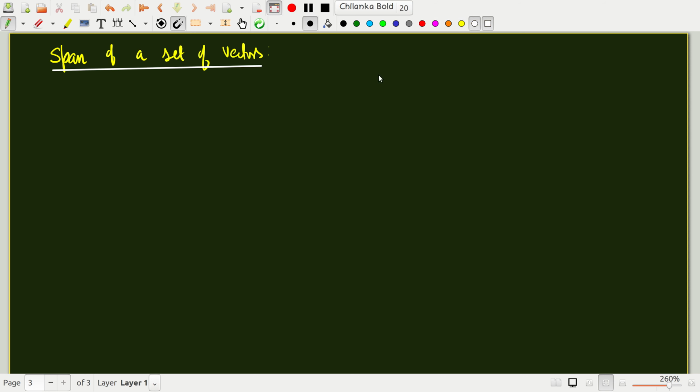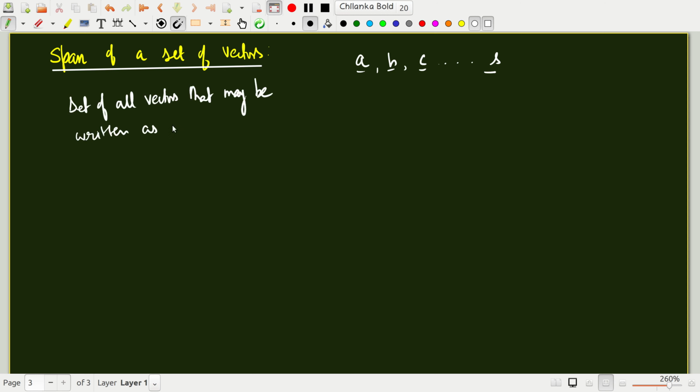The span of a set of vectors A, B, C, and so on up to S is defined as the set of all vectors that may be written as a linear sum of the original set. Okay, so this is the original set.